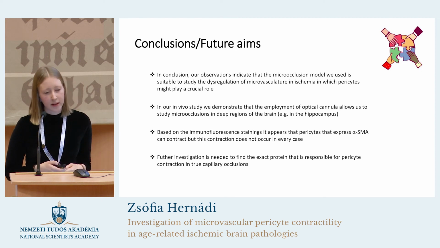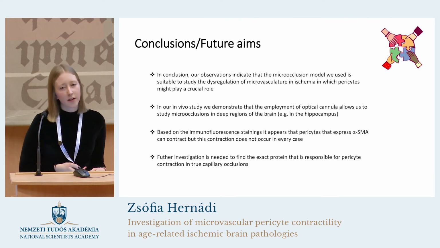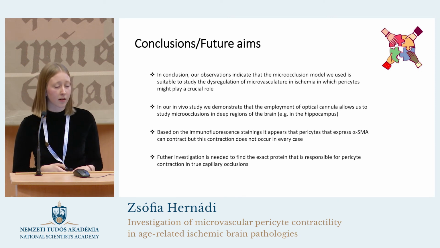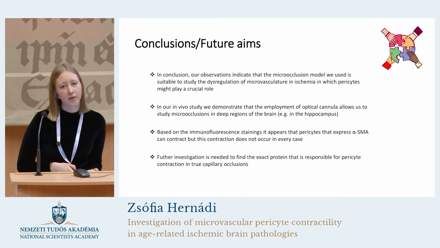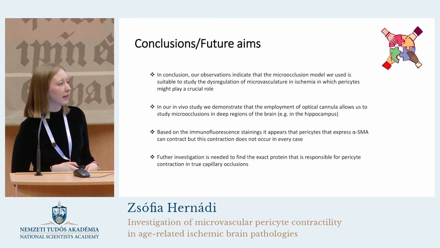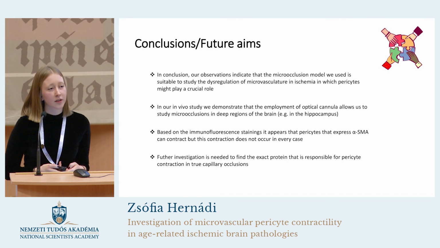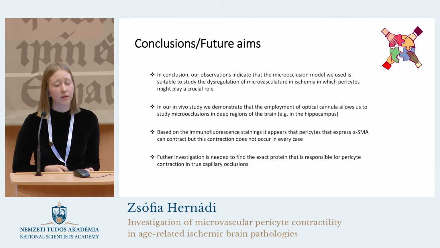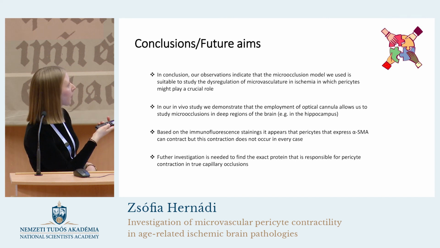Based on our immunofluorescence stainings, it appears that pericytes that express alpha-SMA can cause vessel contraction, but this contraction doesn't occur in every case. So currently we are doing experiments to find the exact protein that is responsible for pericyte contraction in the occlusion of true capillaries. We hope that our current research takes us closer to understanding the mechanisms behind pathological conditions of the neurovascular unit and the consequential vascular dementia.